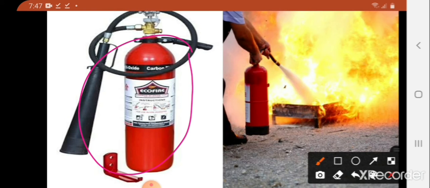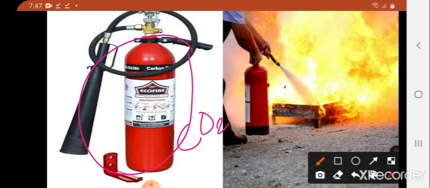What is that? Yes, that is a fire extinguisher of carbon dioxide. The carbon dioxide is used as a fire extinguisher for the fires involving electrical equipment and highly inflammable materials like petrol. If we use water for fire in electrical equipment, what would happen? Yes, we know that water would conduct electricity and it may harm those trying to douse the fire.